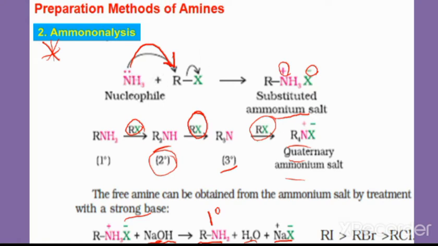So in this case, a mixture of products like primary, secondary, and tertiary amines can be obtained. Among these, consider the reactivity of the alkyl halides. Alkyl iodide is more reactive towards the reaction with ammonia than alkyl bromide, which is more reactive than alkyl chloride. This is because the bond between the alkyl group and iodide can be very easily cleaved, so it is highly reactive towards ammonolysis rather than alkyl bromide and alkyl chloride.